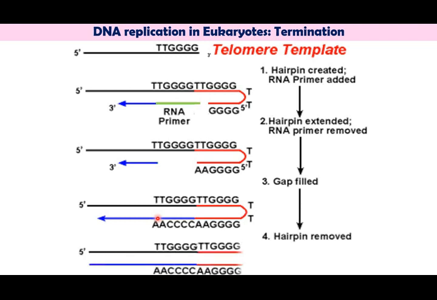After the gap is filled, the hairpin is removed, and then you get a replicated telomere with the sequence TTGGG, and in the opposite strand it will be CCCAA. So thus a telomeric sequence is formed here, and this concludes the replication process in the eukaryotes.